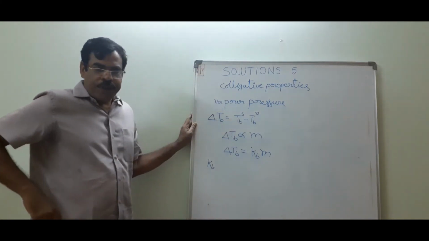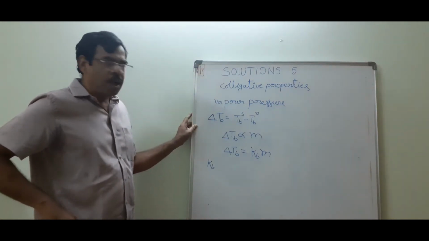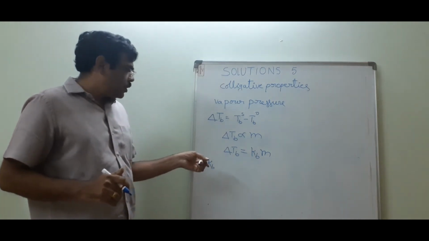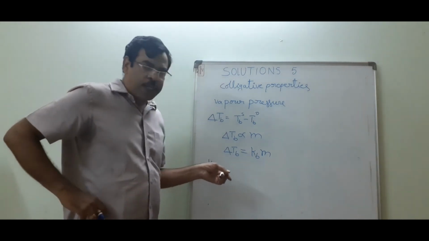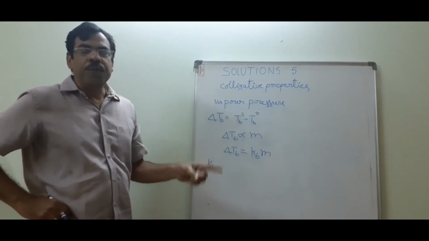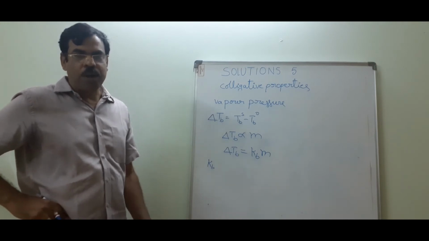Kb, the ebullioscopic constant, is defined as the observed elevation of boiling point in 1 molal solution.